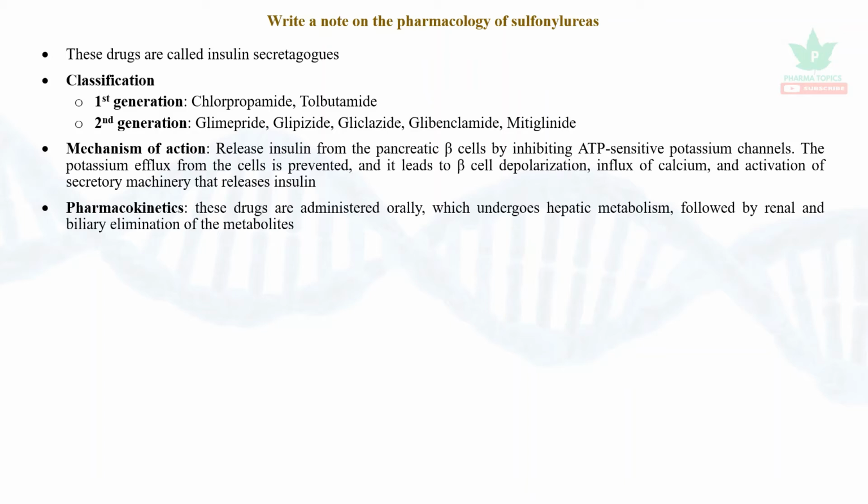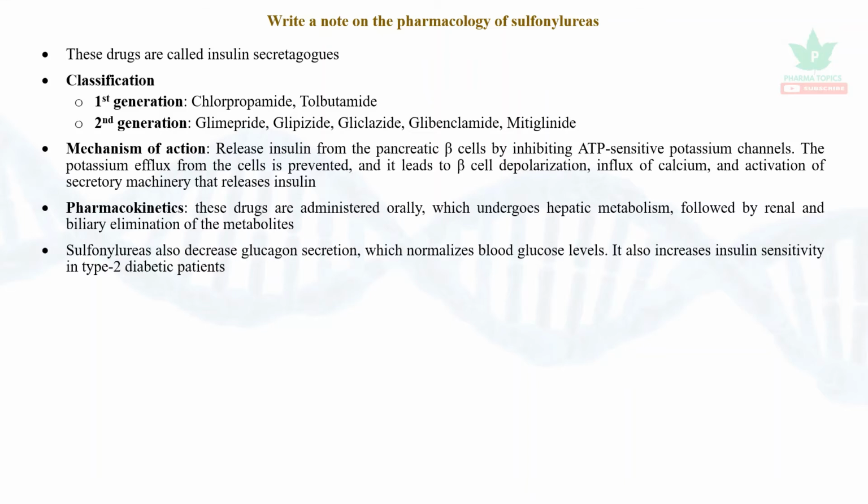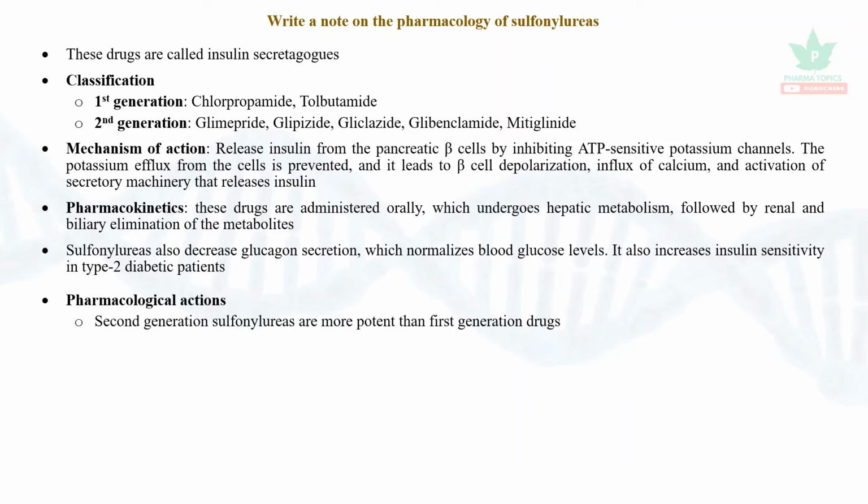Kinetics: these drugs are administered orally, undergo hepatic metabolism followed by renal and biliary elimination of metabolites. Sulfonylureas also decrease the glucagon secretion, which normalizes the blood glucose levels. It also increases insulin sensitivity in type 2 diabetic patients. Pharmacological actions: the second generation sulfonylureas are more potent than the first generation drugs. Sulfonylureas can cause weight gain.